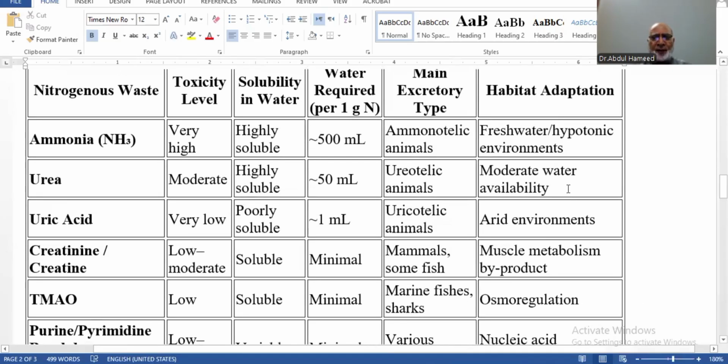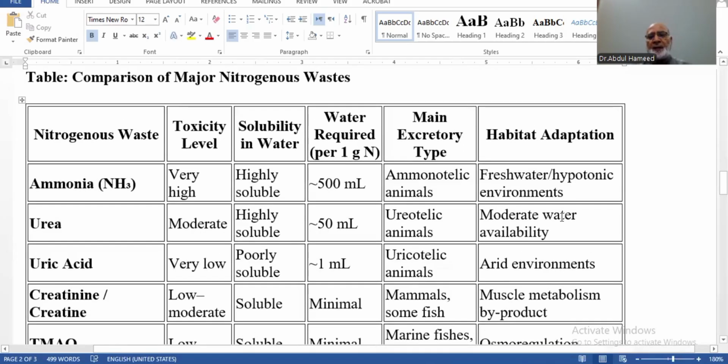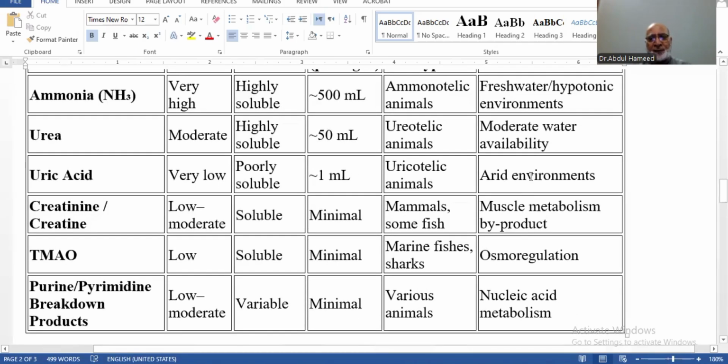can get water as per the requirement, but they are not living in the hydrosphere. Uric acid: very low, poorly soluble, 1 ml per gram, uricotelic animals, and arid environment when availability of water is very less.